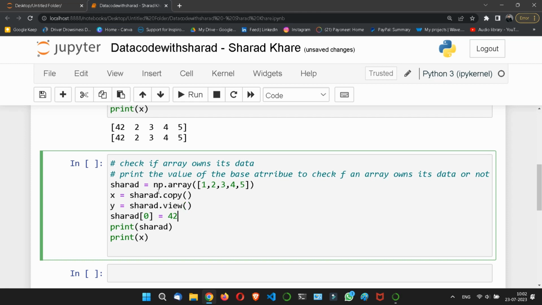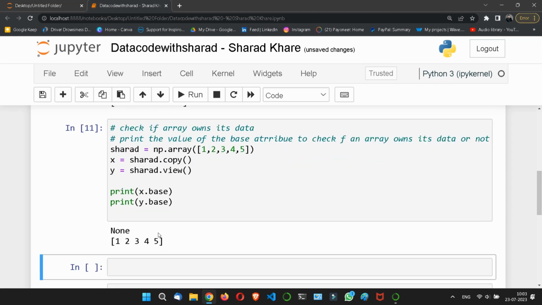Now let me delete this. I'll print x.base because I want to check, and here y.base. If I run this, look, I got None and I got this. It means the copy returns nothing, because it is a copy, it's not taking any original array.